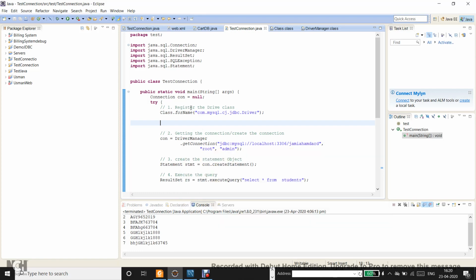So the first line is technically called registering the driver, but basically the method is meant just to load the driver class dynamically by providing its fully qualified name. This fully qualified name is the package name along with the driver class that is available in the connector library, so it goes and searches for it in the build path and then loads it dynamically, and finally registers it with the DriverManager class.